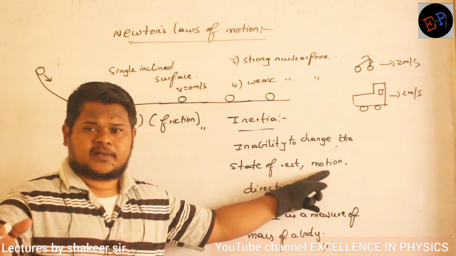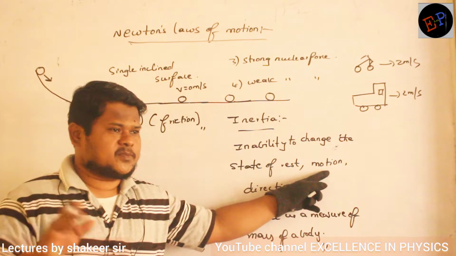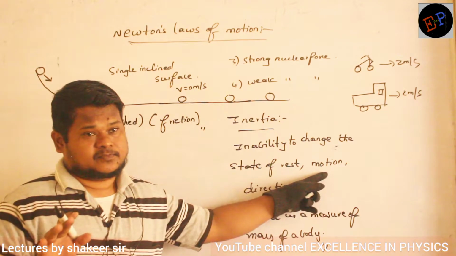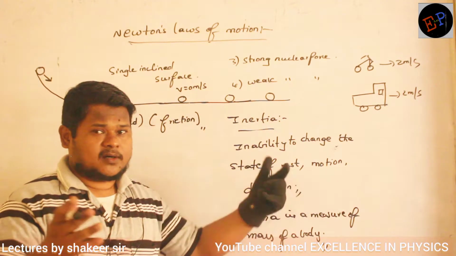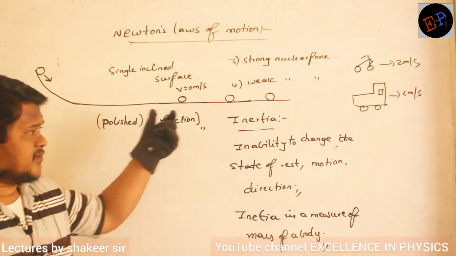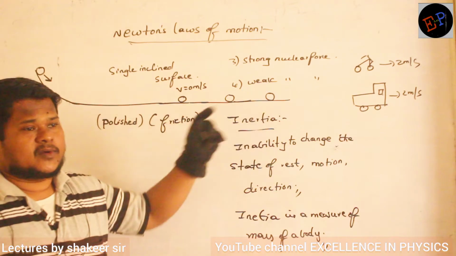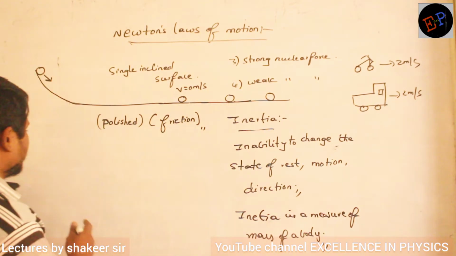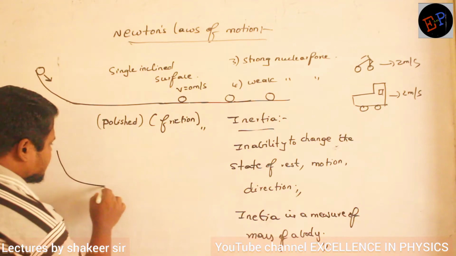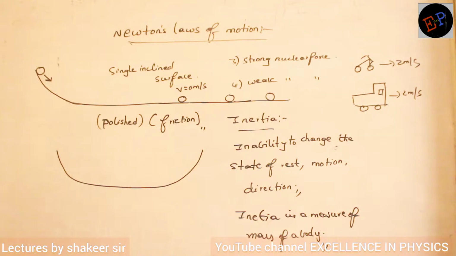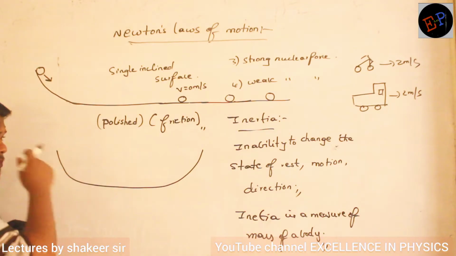What is meant by inertia of motion? If a body is in movement and there are no opposing forces, the body will never stop. It has the inability to stop. Inability means it cannot stop by itself. That is called inability, no? So the concept of inertia was first developed by Galileo. Are you able to understand? Further, he took double inclined surfaces. We will do some problems on double inclined surfaces also. Clear, no? Same Galileo, he took double inclined surfaces.